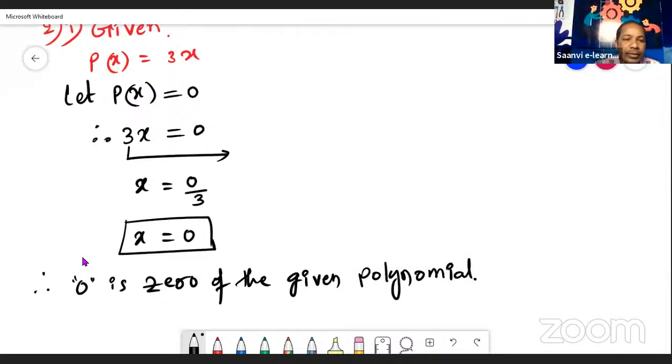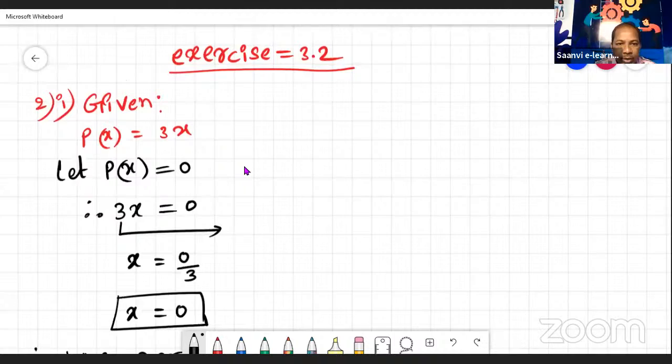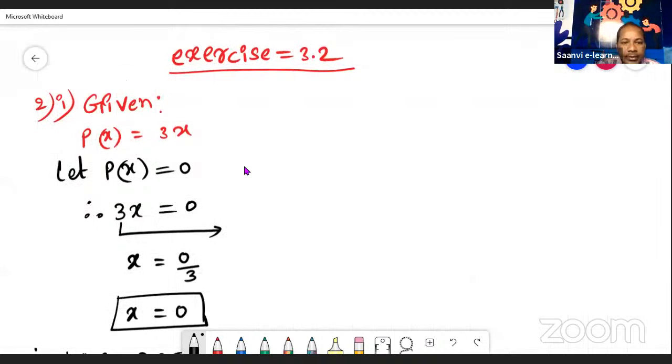Okay children. So x value we have got 0 here. So what is our conclusion? This 0 is the zero of the given polynomial. So this is the way of finding zeros for the given polynomial. Finding zeros means you just have to remember, keep in your mind the idea: the given polynomial should be equal to 0.